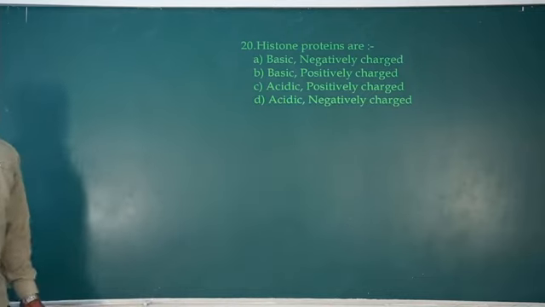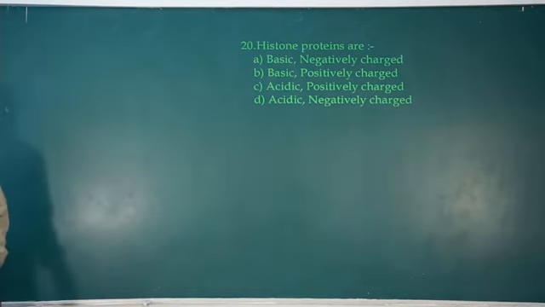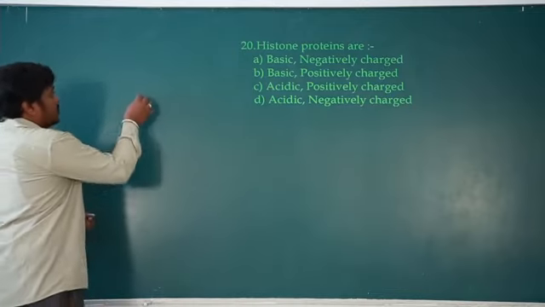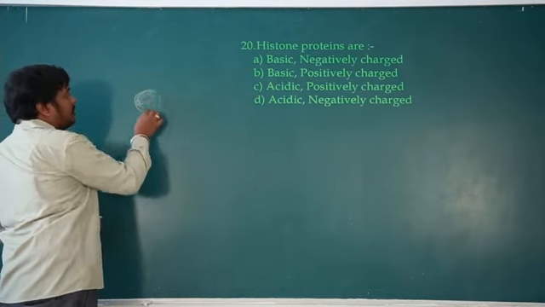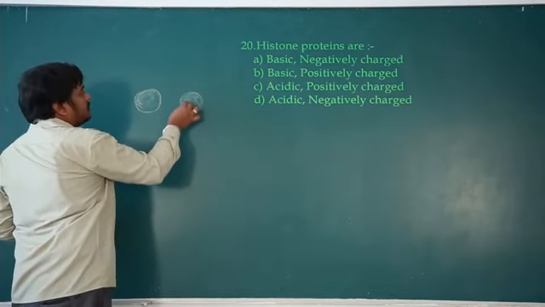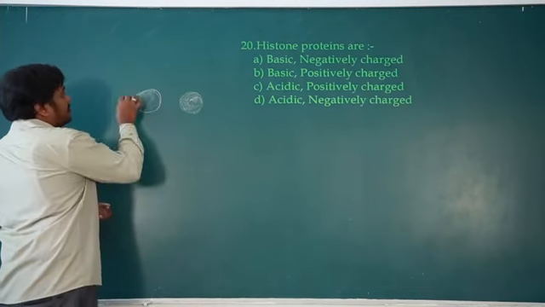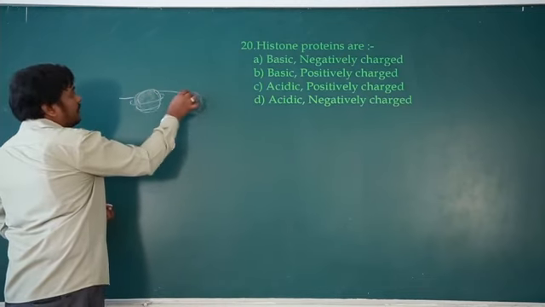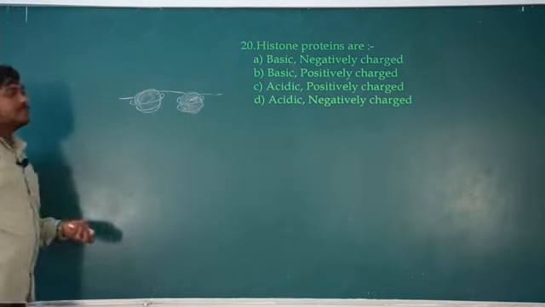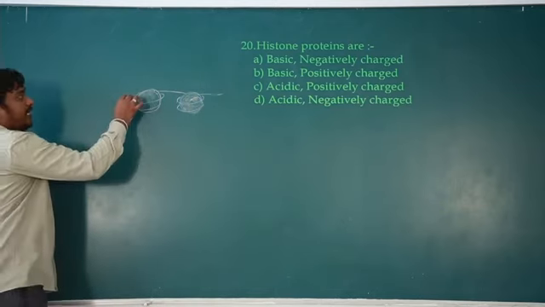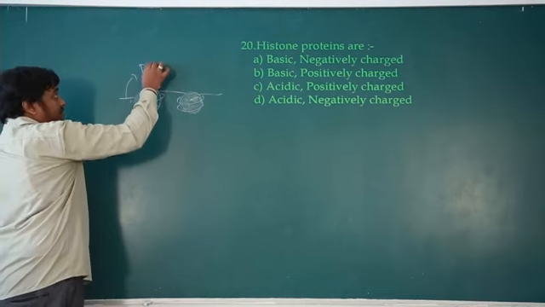If you remember the nucleosome model, you are able to answer this question. Okay, so in nucleosome 8 histone proteins form the octamer. So DNA is wrapped around these two times to make the nucleosome.